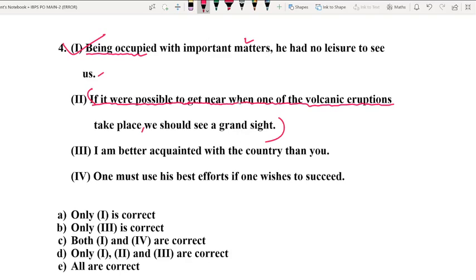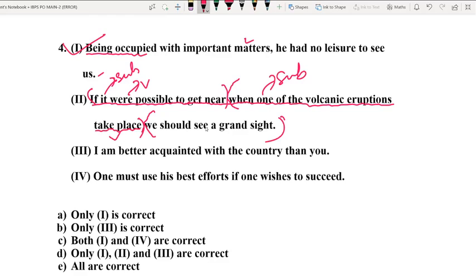In fact, there are actually three clauses, if you can notice. From if to this part, it's one clause. From when to take place, this is another clause. And from this part to this part, this is the third clause. Let us find out the subject of the first clause. Here is the subject, here is the verb. And in the second clause, one acts as the subject, right? And take place acts as the verb.